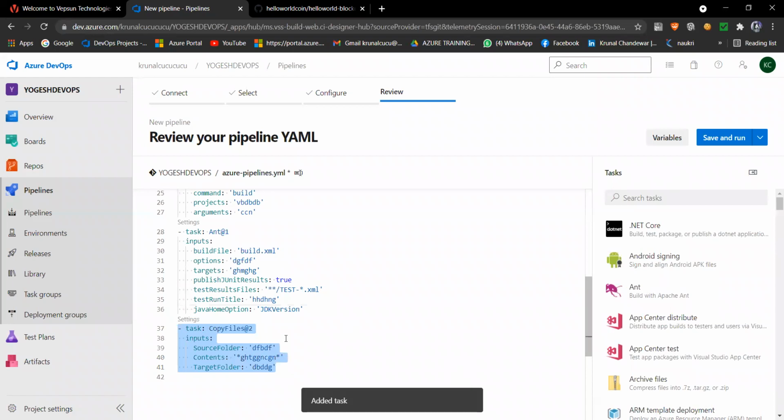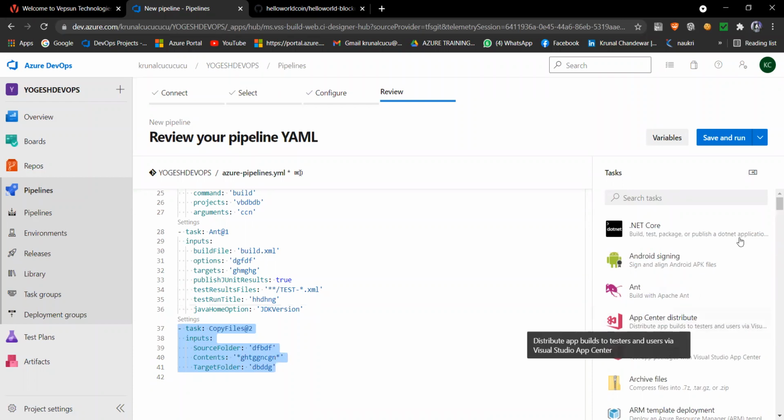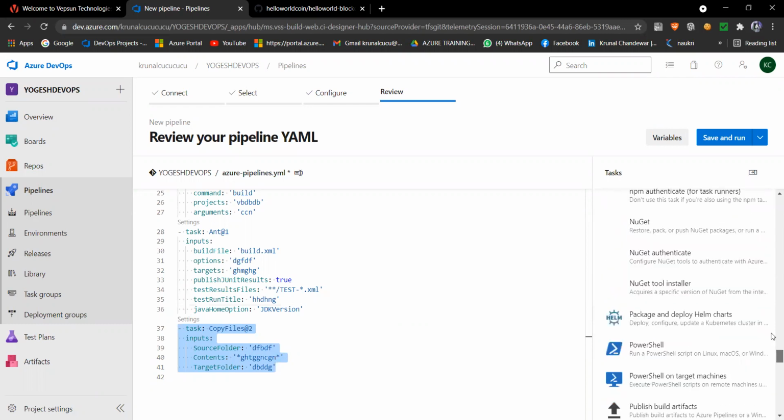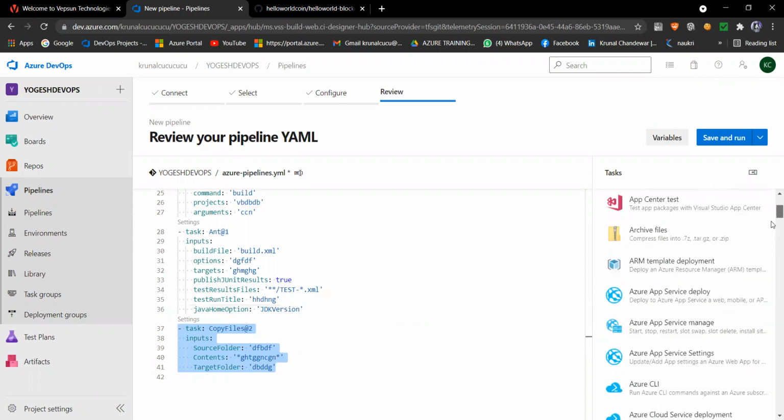So the same script will be added. See, here also the script is added. And that is nothing but a YAML pipeline. We should know the basics and everyday use. You can learn many more things here also. In the end, there are so many tasks here.